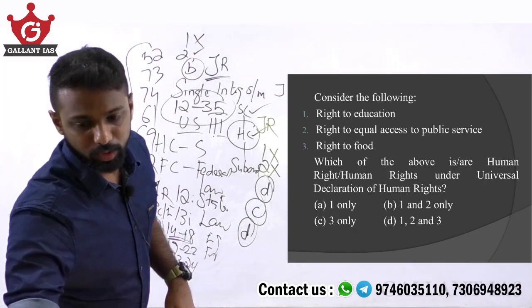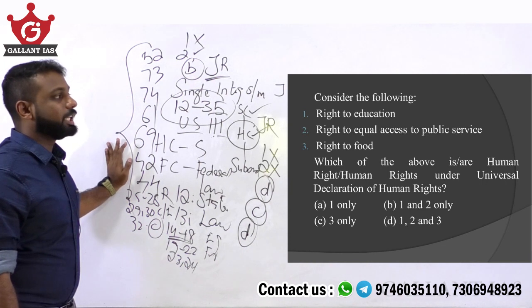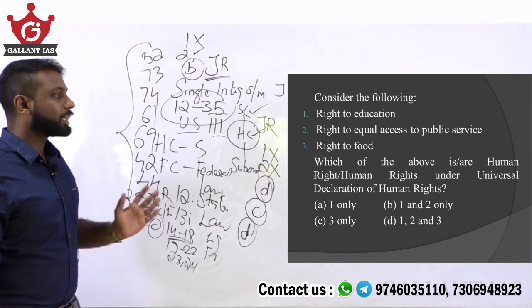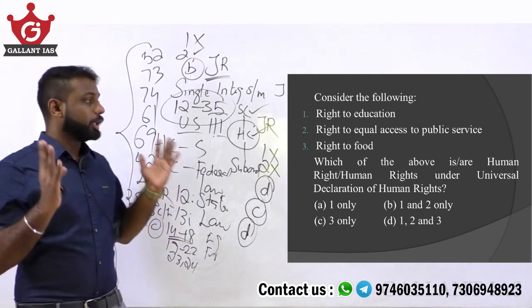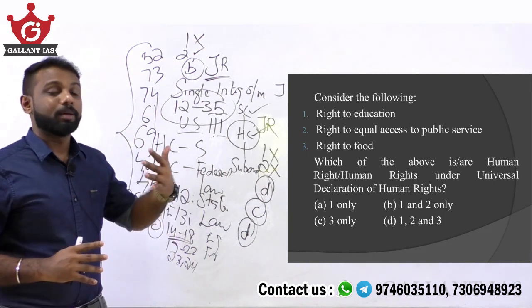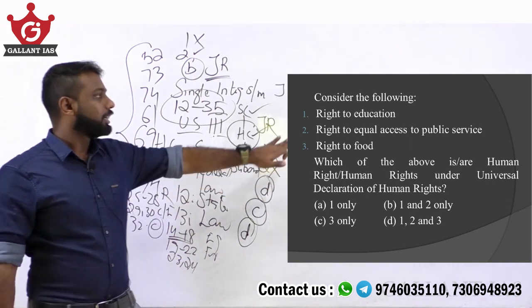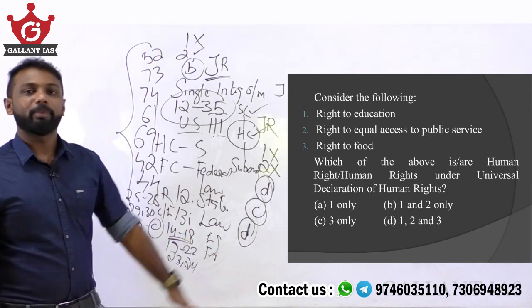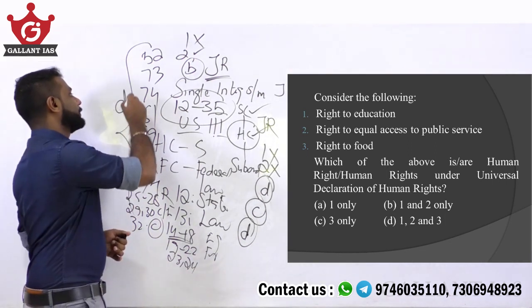Moving on to the last question for today. Consider the following: right to education, right to equal access to public service, right to food. Which of the above is or are human rights under the Universal Declaration of Human Rights? See, there is a concept of the Universal Declaration of Human Rights, and based on that, some kinds of rights are given. Some rights are made essential for the dignity of human beings. Among these, all three, that is right to education, right to equal access to public service and right to food, are mentioned under the Universal Declaration of Human Rights. So the answer is option D.